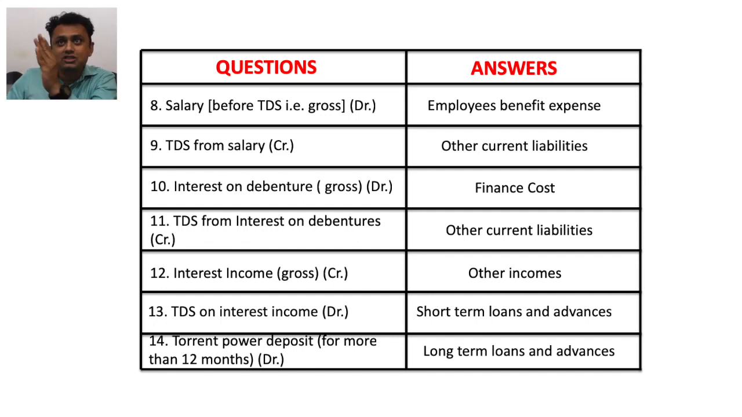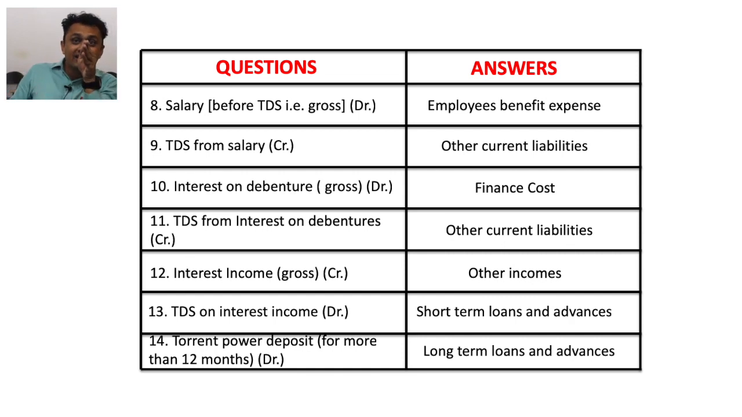Interest on debenture, gross interest. Again, we just recapitulate: any interest the company has to pay is written down under the head of finance cost, and finance cost is written down under expenses in the P&L statement. Now TDS from interest on debenture is written down under the head of other current liability. Interest income gross, credit balance, is written down under the head of other income.